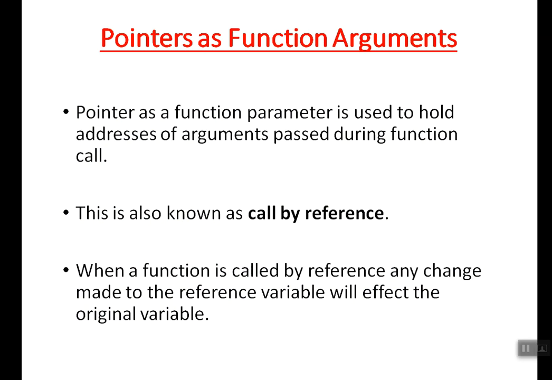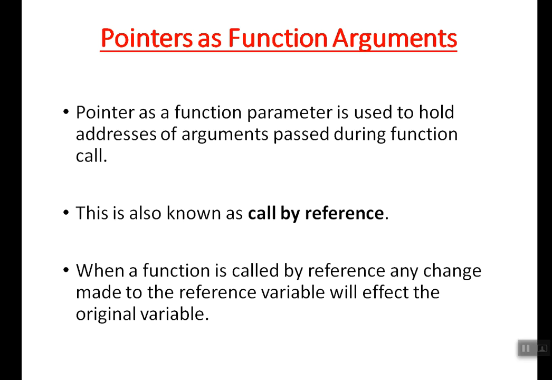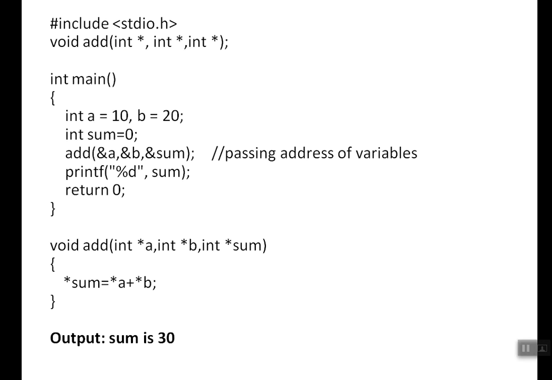What is call by value? You are going to pass the actual values from actual arguments into formal arguments. There you would have learned that actual arguments are independent of formal arguments, right? So here we go for the concept of call by reference, because in call by reference we are using pointers. Without pointers you cannot go for call by reference. So this example will give you some clear idea about it. Anyway, we will go through 2-3 examples for clear understanding of it.